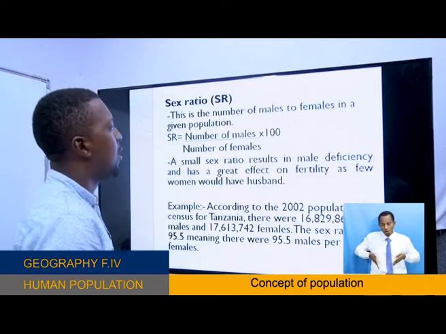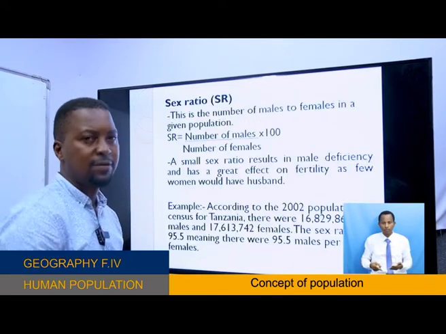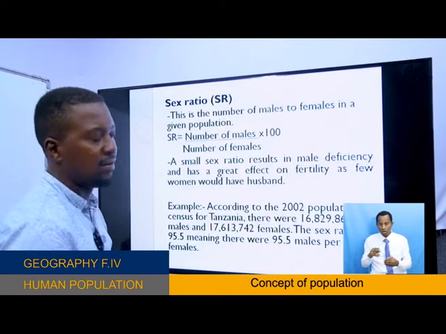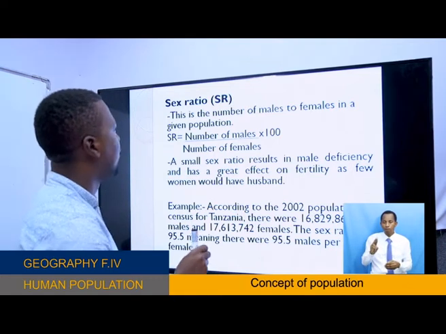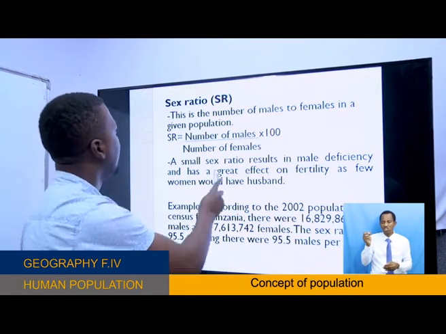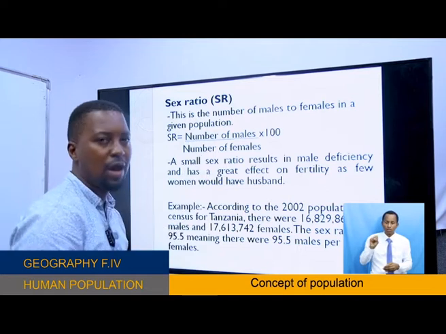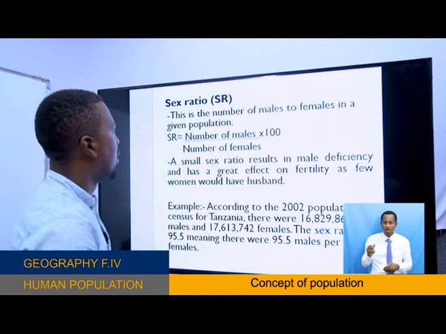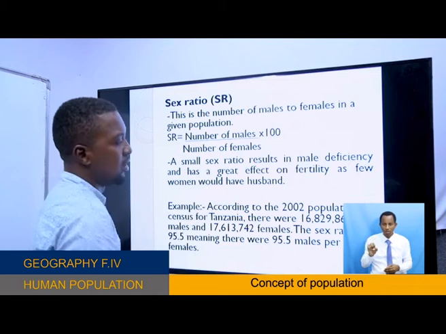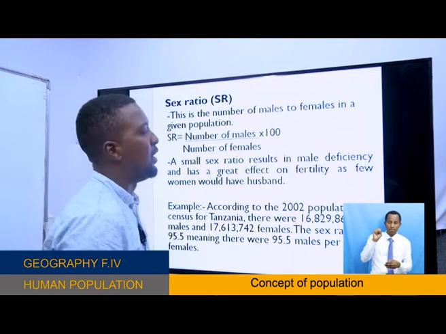Now, on population structure, we said that under it we have two items: sex ratio and dependent ratio. Sex ratio means the ratio between males and females.